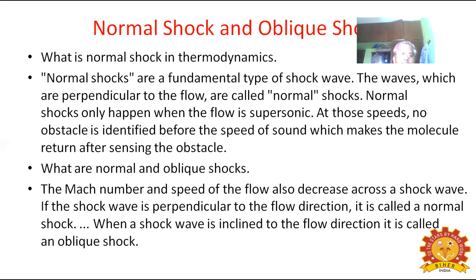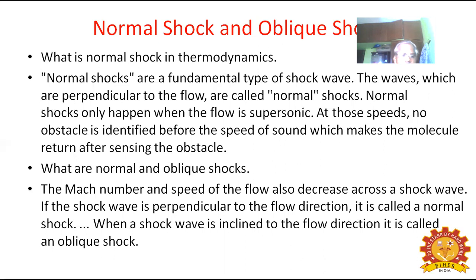The Mach number and the speed of the flow also decrease across a shock wave. If the shock wave is perpendicular to the flow direction, it is called a normal shock. When a shock wave is inclined to the flow direction, it is called an oblique shock.